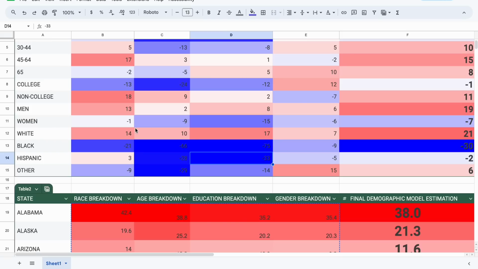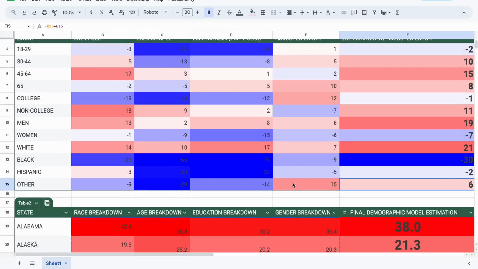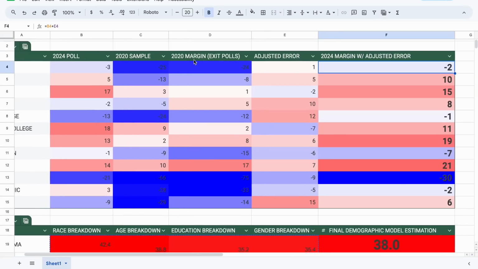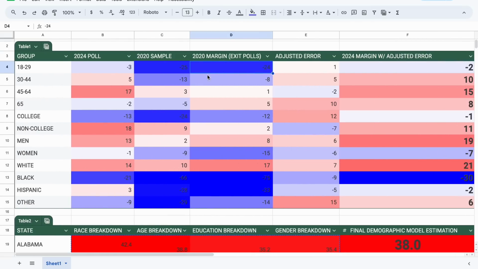Hispanics, 33-point win for Joe Biden. Now Joe Biden wins those by 2 points. And if we look at the other vote, Donald Trump lost that group by 14 points last time. Now he's up by 6 points. So there is a huge shift towards Donald Trump with all demographics, not even just one demographic. We could look at this with 18 to 29-year-old voters by 22 points. He improves with 30 to 44-year-olds by 18 points, 45 to 64 by literally 14 points, and he improves with the senior vote by just 3 percentage points.